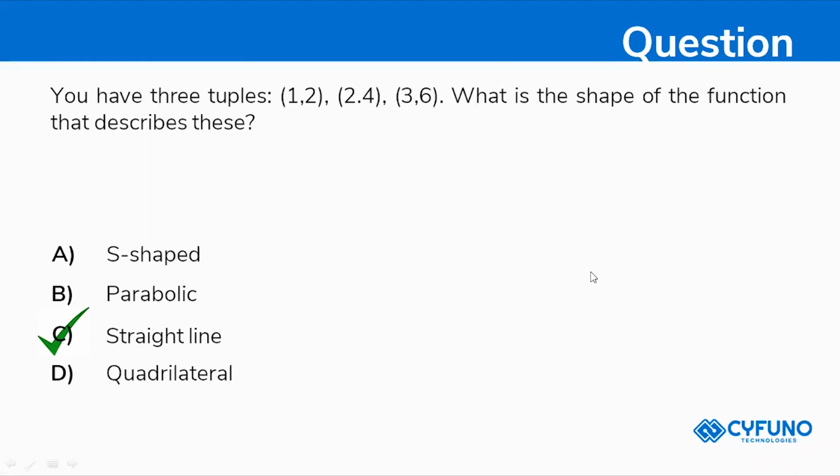He will be connecting all of them in a straight line direction, right? So that is 1, 2, 2, 4 and 3, 6. If we plot this on a graph, we will have a straight line. Superb, Manish. So the straight line is the answer. Make a note of it.